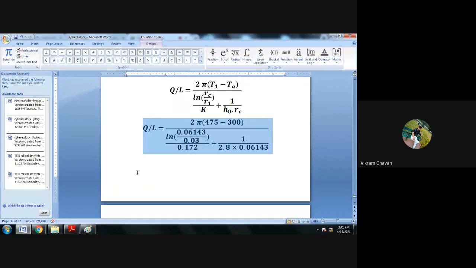Please let me know what value you are getting after calculation.